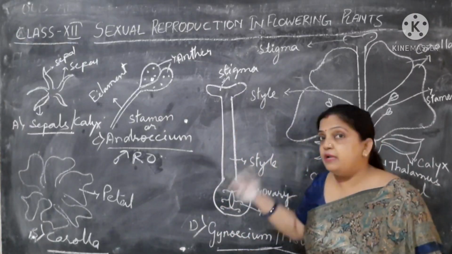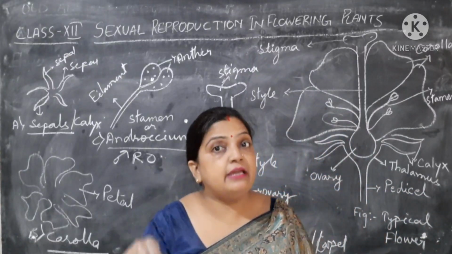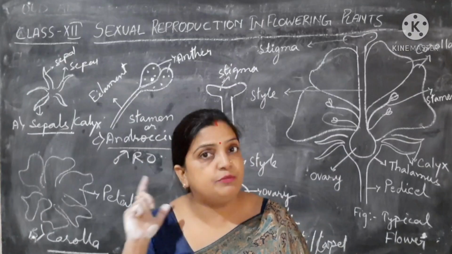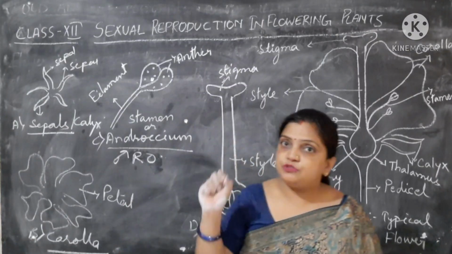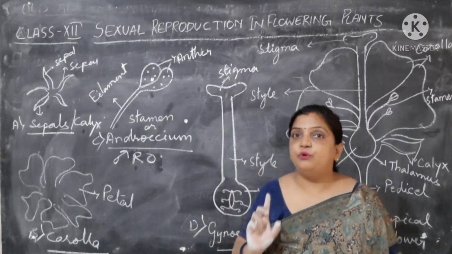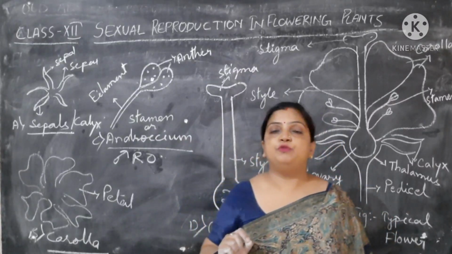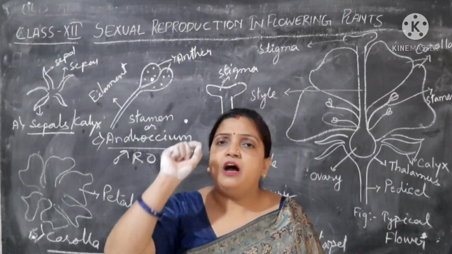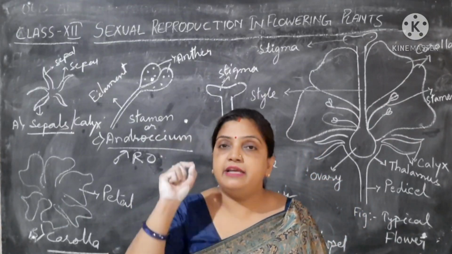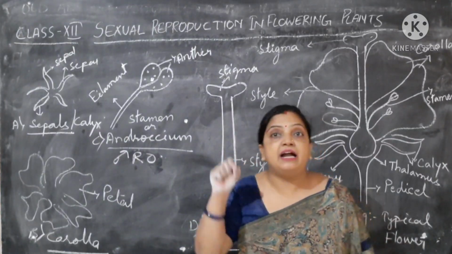So what is a flower? A flower is a modified condensed shoot, so it also has node positions. At the position of nodes, all four whorls are present. But these node positions have a very short distance, a very short gap between them, which we cannot identify.